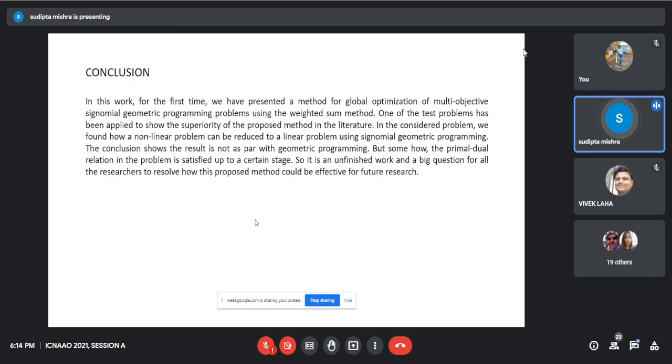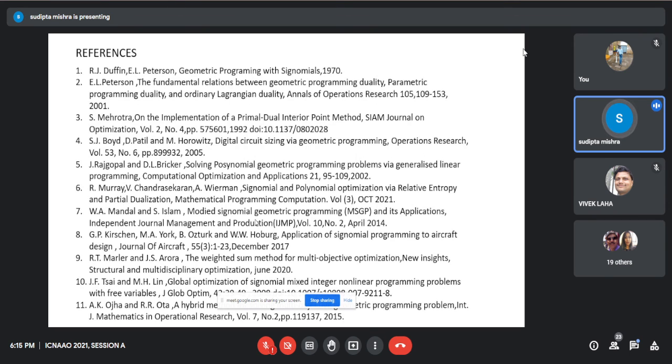So it is an unfinished work and a question for all the researchers to resolve, how this proposed method could be effective for future research. These are the references. Thank you.